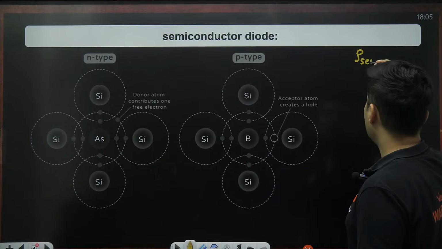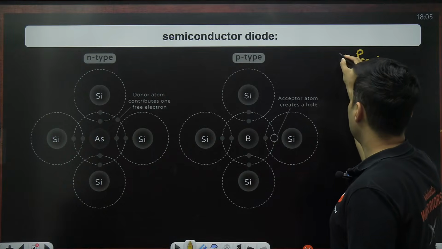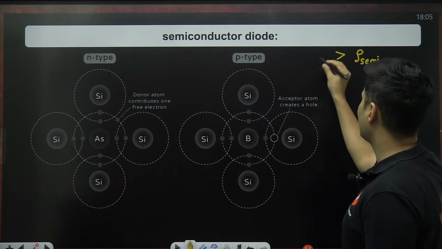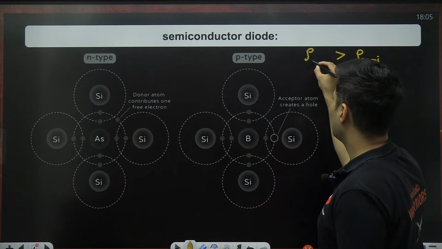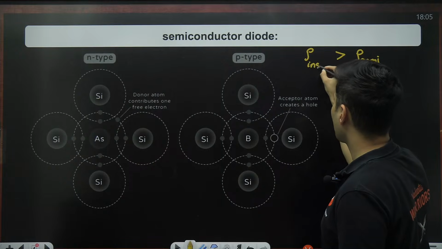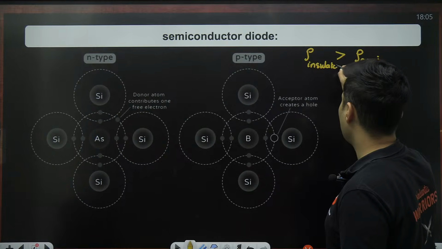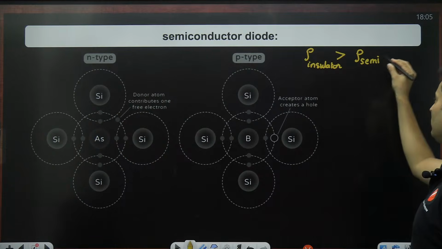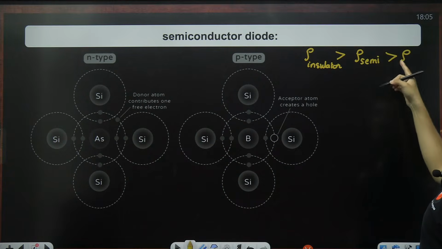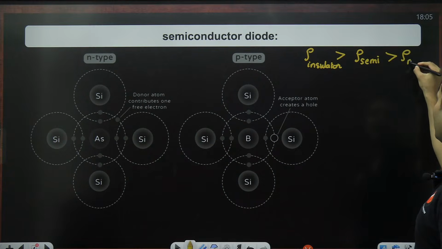So for a semiconductor, the resistivity is going to be lesser than that of the bad conductors or insulators. Insulators will have very high resistivity, and the resistance of semiconductors is slightly more than conductors, or basically metals in general.